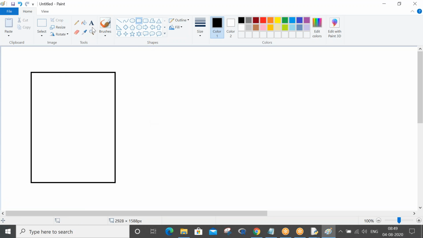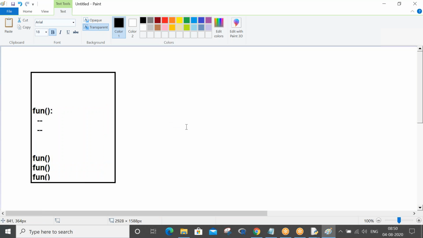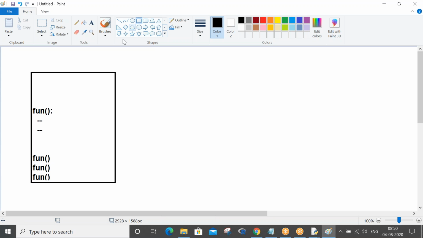So here you are writing a program, let's say you are writing a function. And this is the calling statement of your function. N number of times you can call your function. What is the function logic here? This is your function logic. How many times have I called? N number of times I have called.